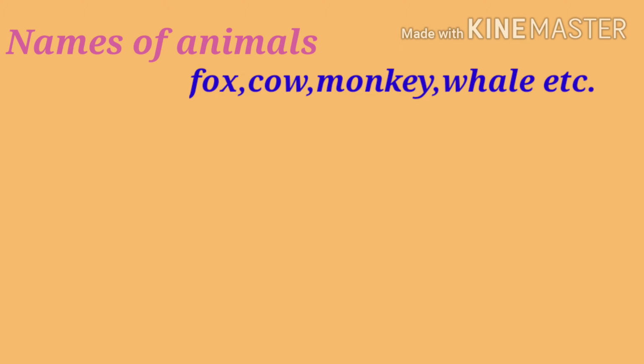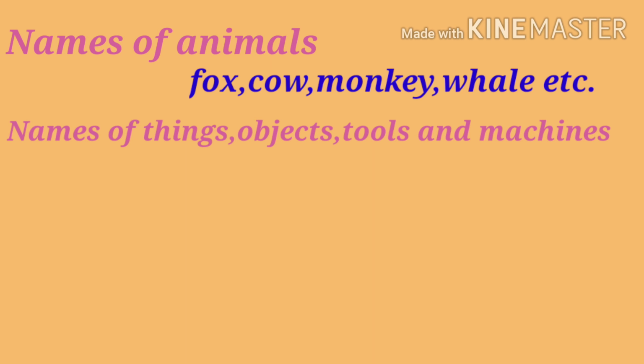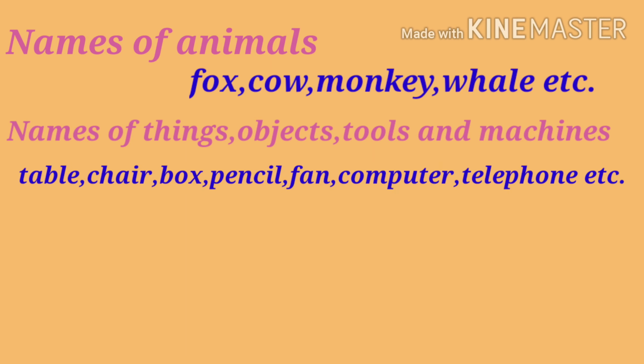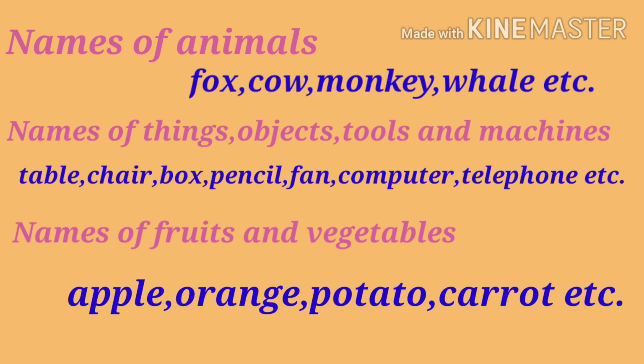Okay. Common nouns also include names of animals like fox, cow, monkey, whale, etc. It also includes names of things, objects, tools, and machines like table, chair, box, pencil, fan, computer, telephone, etc. It also includes names of fruits and vegetables like apple, orange, potato, carrot, etc. Common nouns are everywhere and we use them all the time. Wherever you go, you will at least find one common noun.